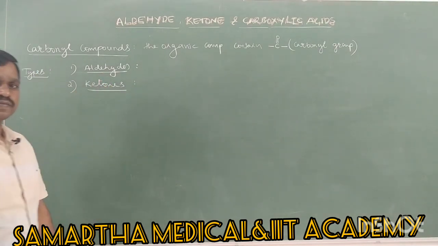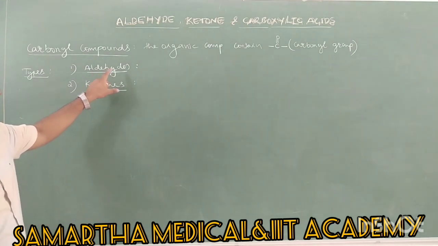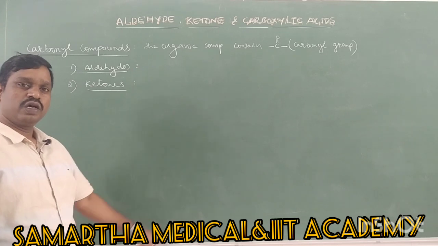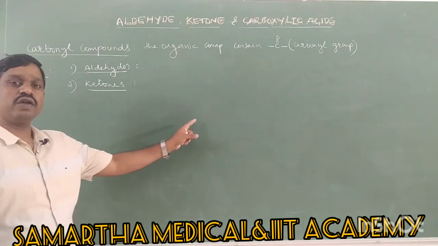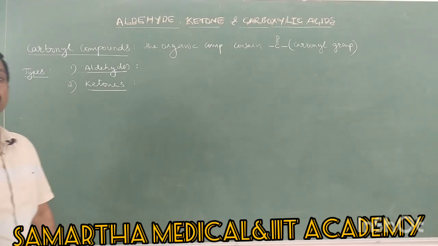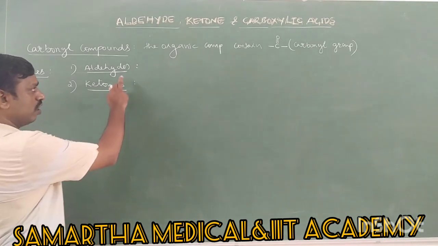But the difference is here: in the case of aldehyde, the carbonyl group is attached to either 2 hydrogen atoms or 1 hydrogen atom and 1 alkyl or aryl group. Then they are called aldehydes. So what are aldehydes?